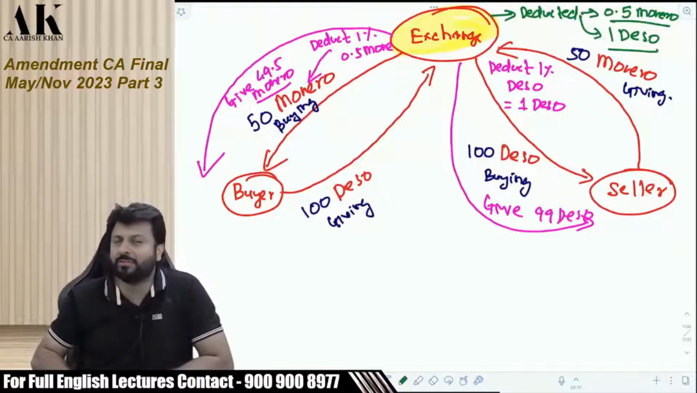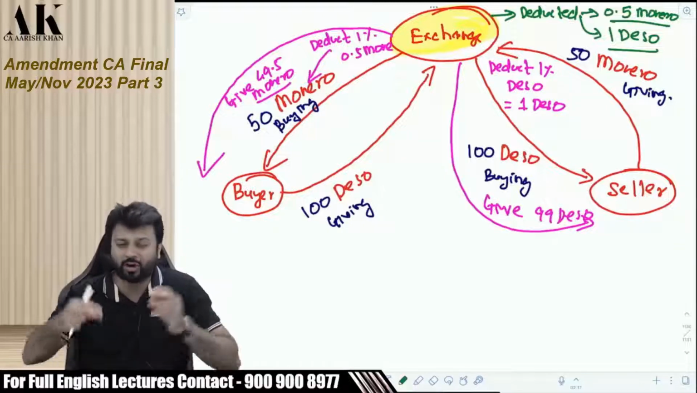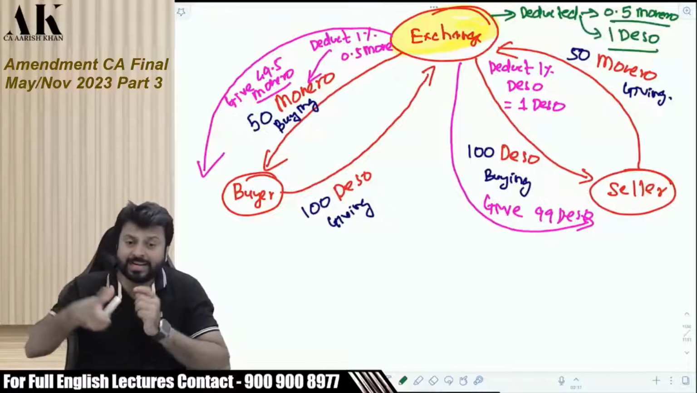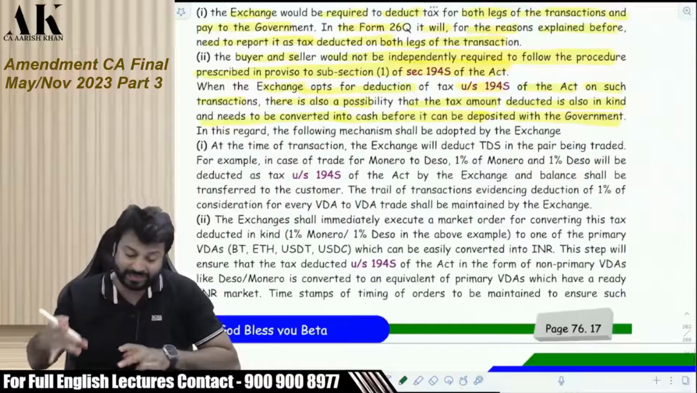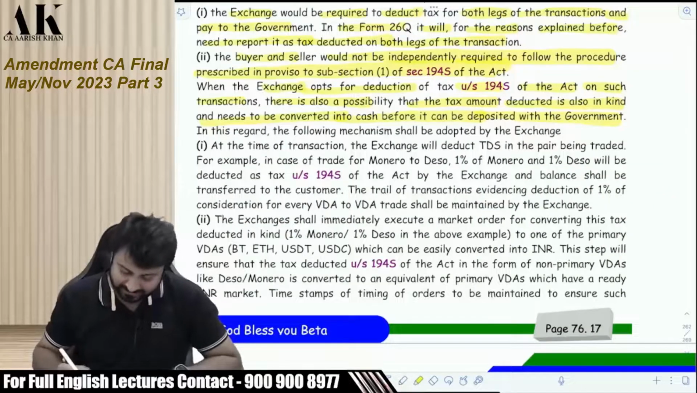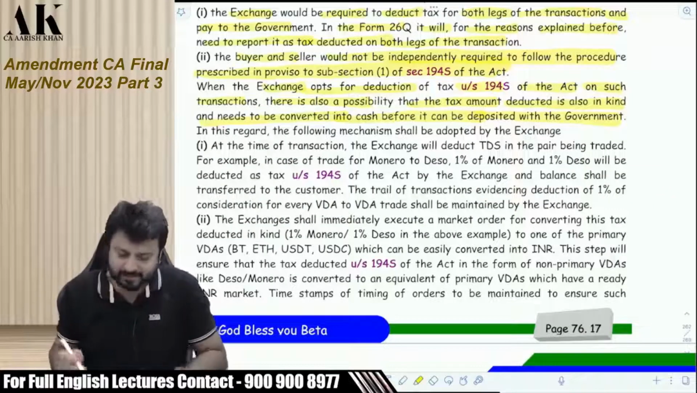Now when the exchange goes to pay this to the government, will the government of India accept Monero and deso? They want rupees. The exchange has to convert that into rupees. So this is the challenge that it has to face now. Let's see. This is explained so beautifully in this circular.